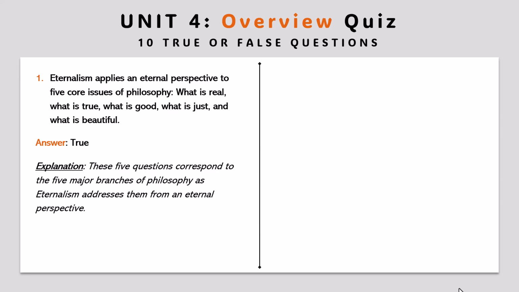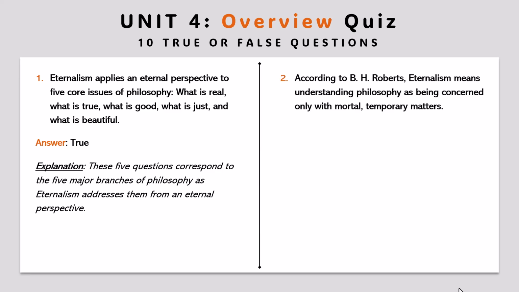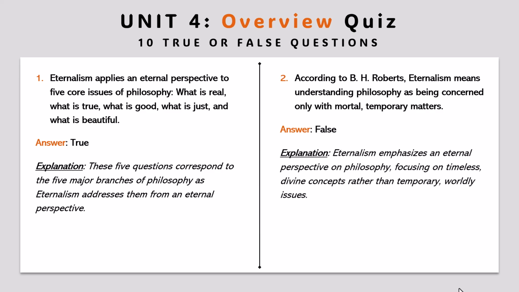eternal perspective. Question 2. According to B.H. Roberts, eternalism means understanding philosophy as being concerned only with mortal temporary matters. Answer: false. Explanation: eternalism emphasizes an eternal perspective on philosophy, focusing on timeless divine concepts rather than temporary worldly issues.